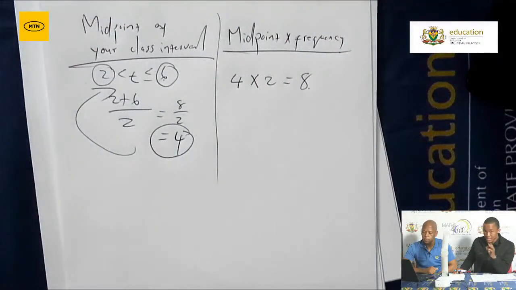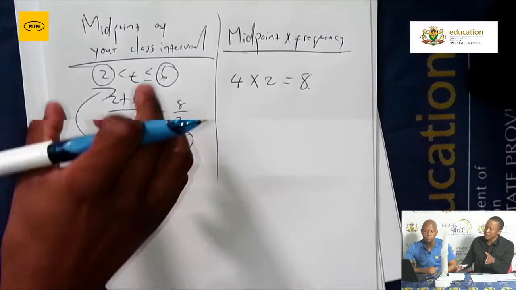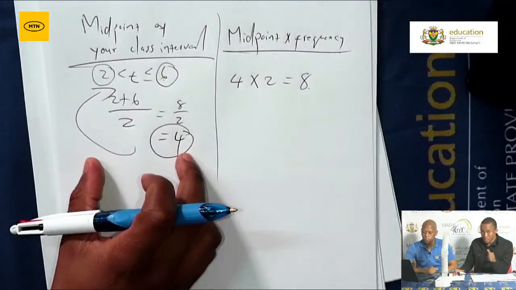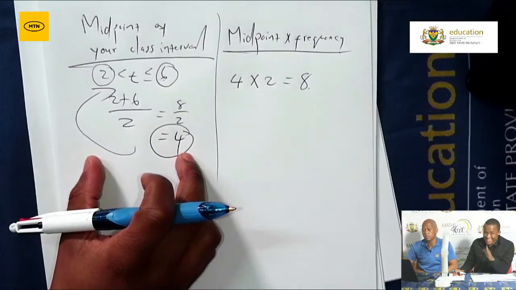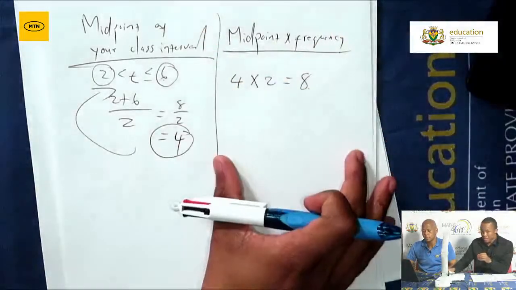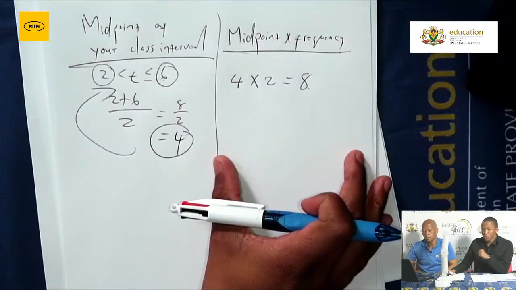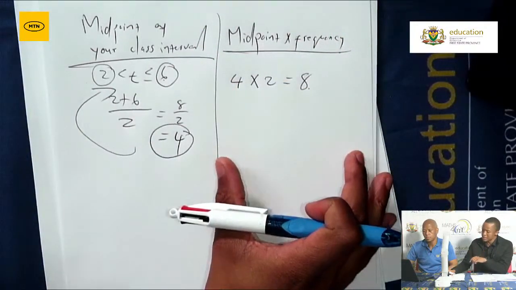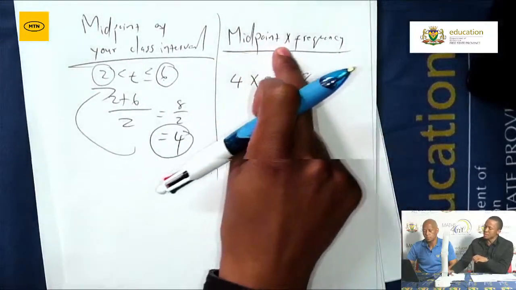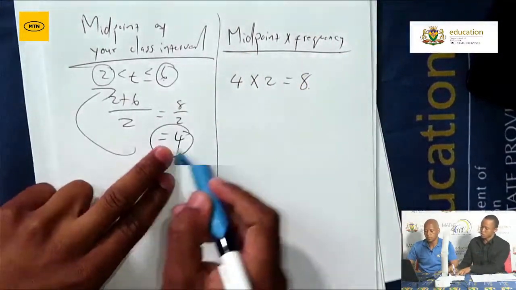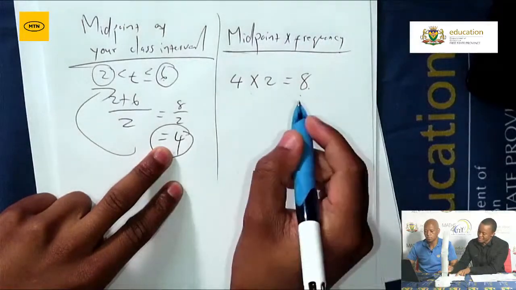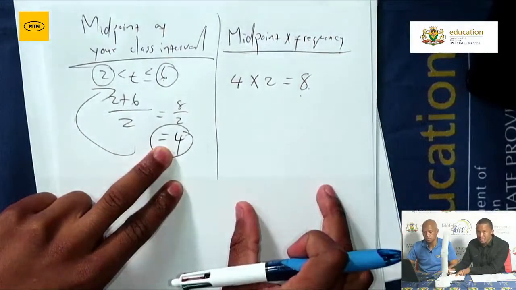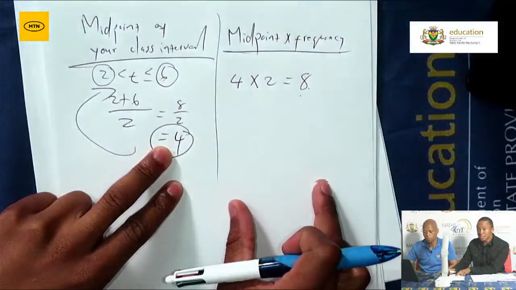So the procedure, I want to repeat again, to find the estimated mean in grouped data. Remember to find the midpoint of your class interval, lower boundary plus upper boundary divided by 2, and then open up another column on your answer sheet, and have a column for midpoint multiplied by the frequency. That's when you take your midpoint times your frequency, and then thereafter you add all of your midpoint multiplied by the frequency.